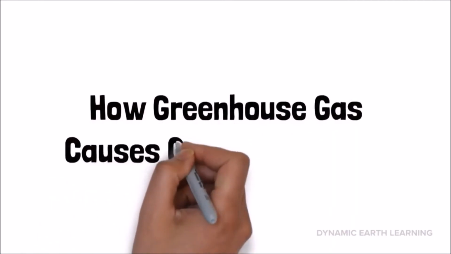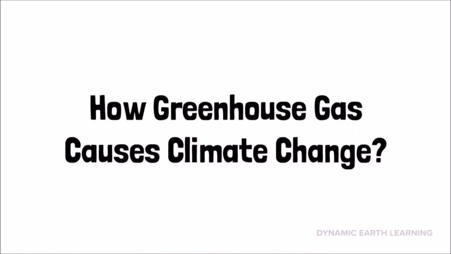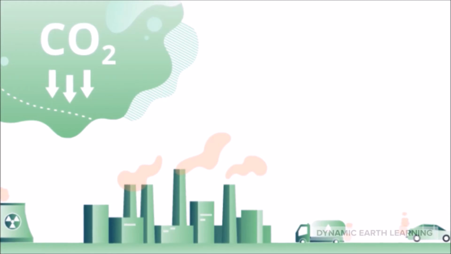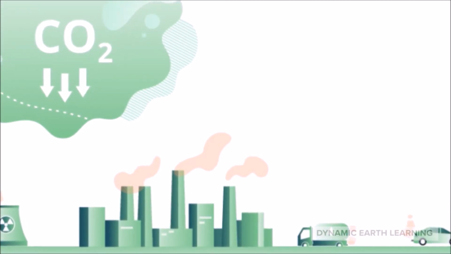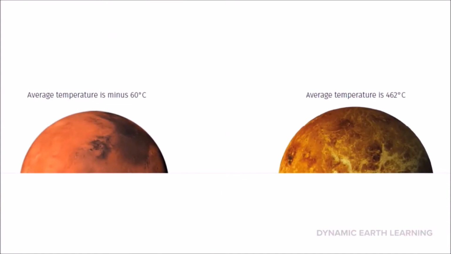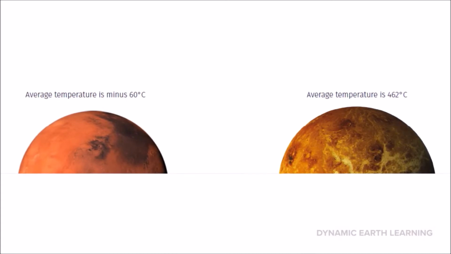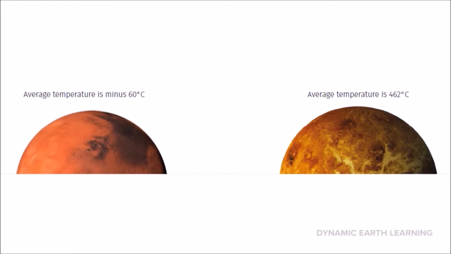How greenhouse gas causes climate change. Can small concentrations of carbon dioxide hold enough heat to cause climate change on Earth? Why is Mars's surface still frozen? The answer is simple. Its atmosphere is 95% carbon dioxide. However, on Mars, the atmosphere is extremely thin. It contains no water vapor or methane. Additionally, it has low atmospheric pressure, so it shows no evidence of life.